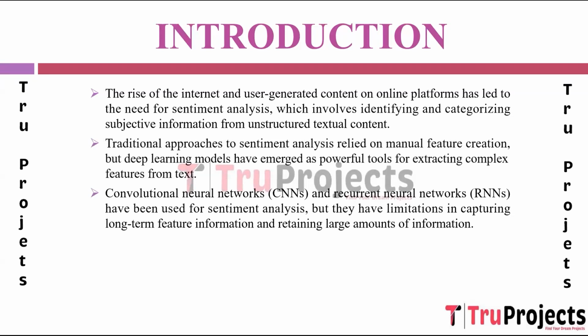Convolutional neural networks (CNN) and recurrent neural networks (RNN) are powerful but have their limitations. RNN can struggle with retaining long-term dependencies due to issues like vanishing gradients or the difficulty of remembering information from the distant past. CNN, on the other hand, might not capture sequential information effectively.